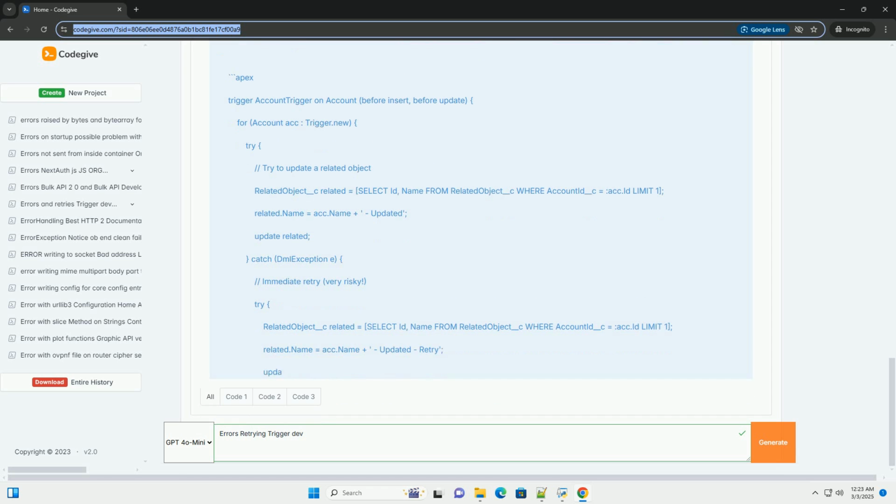DelayedQueueable class: the DelayedQueueable class implements the Schedulable interface and simply enqueues the original Queueable job when it is executed. Cron expression: the cron expression is used to specify the date and time when the job should be executed. For a one-time scheduled job, you can set the cron expression to the current date and time plus the desired delay.